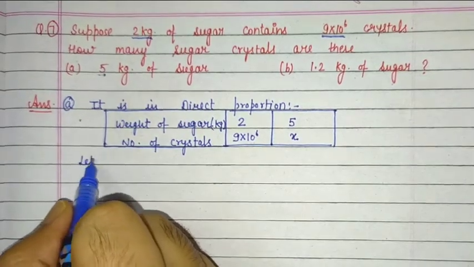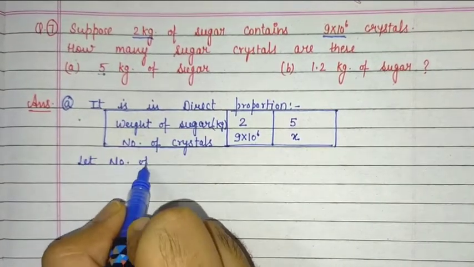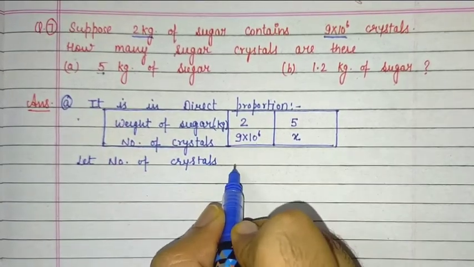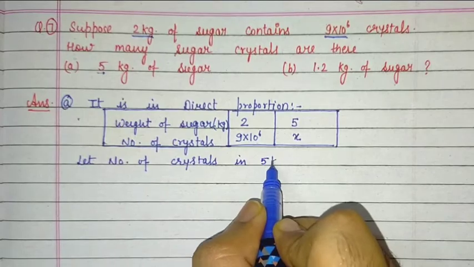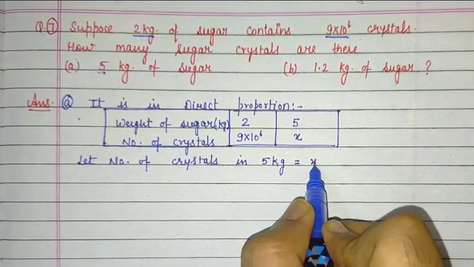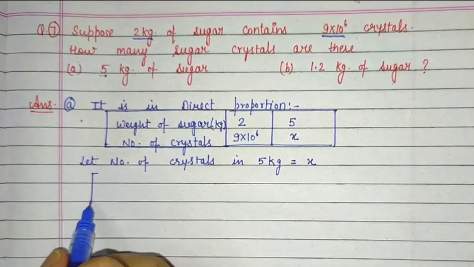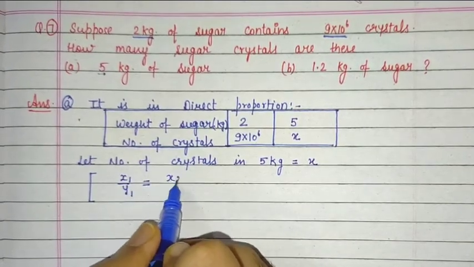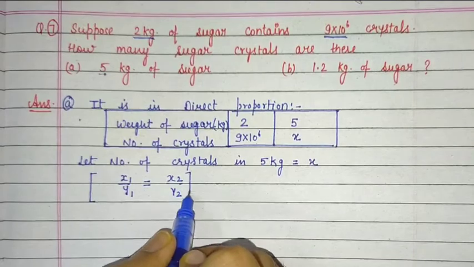So here let number of crystals in 5 kilogram be equal to x. Now use the formula. What is the formula? x1 upon y1 is equals to x2 upon y2 for direct proportion.